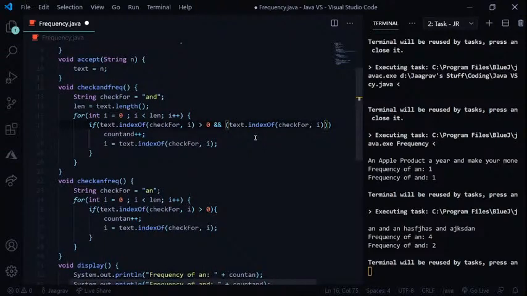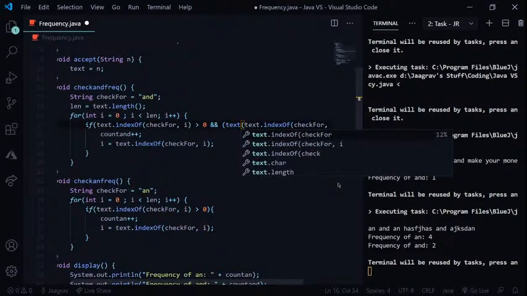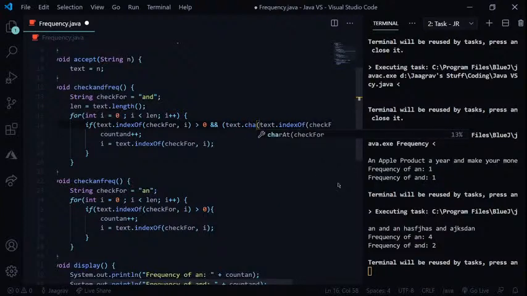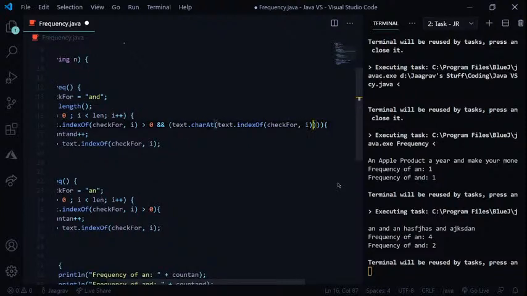Text.indexOf of whatever it is, and now I'm going to put this inside text.charAt. As you can see, this would basically return us where the and lies. And now I can just say, okay, so this is where it starts.